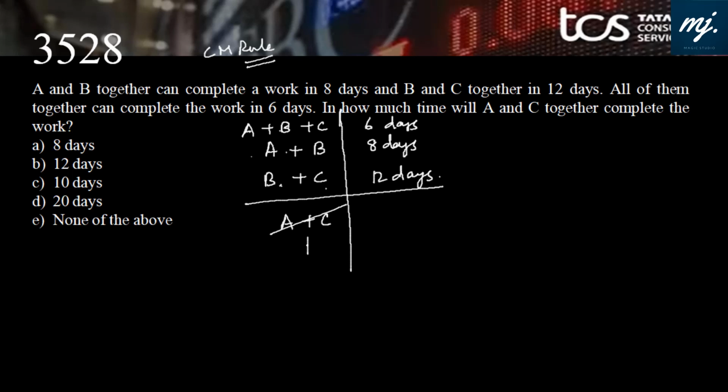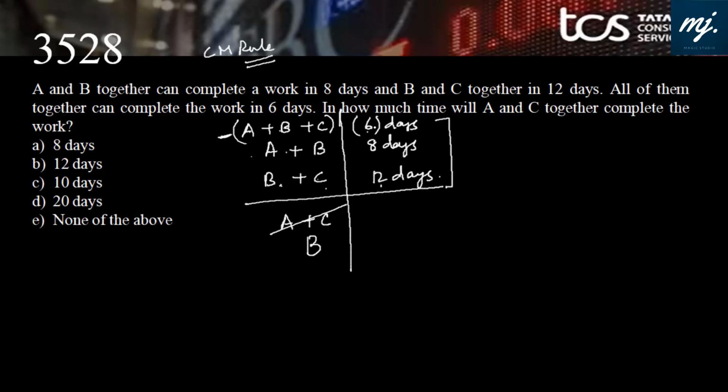So first let us find the time taken by B. How can we get it? I will add these two, A plus B plus B plus C, and if I deduct A, B, C, I am left with B. That means 8 and 12 should be added and 6 would be in the parenthesis. And what is the rule?